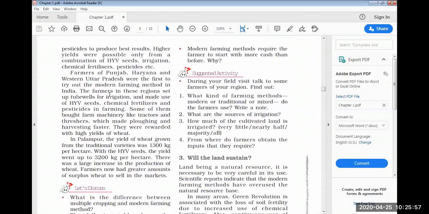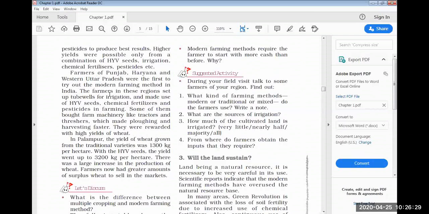When I said modern technique of farming, I said we are using HYV seeds, chemical fertilizer, chemical manures, pesticides, harvesters, tractor, thresher. One thing you remember, beta, all these things are produced in the factory. We cannot make a tractor at home, we cannot make a thresher at home, we cannot make chemical fertilizer at home, we cannot make chemical manure at home. Am I clear? So all these things are made in the factory.